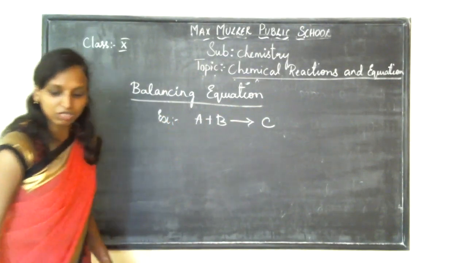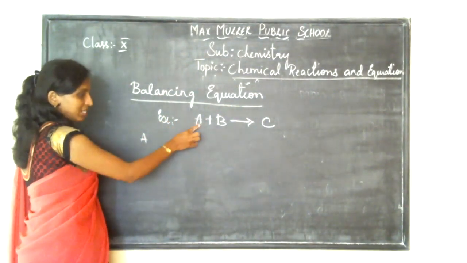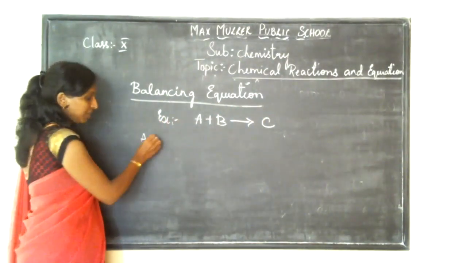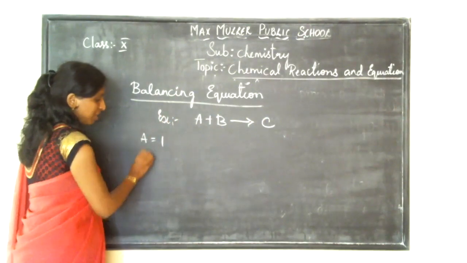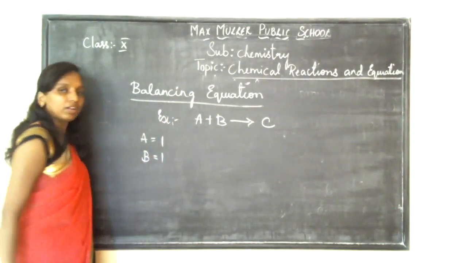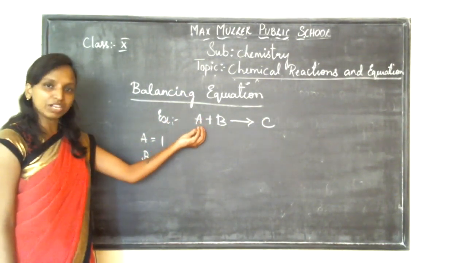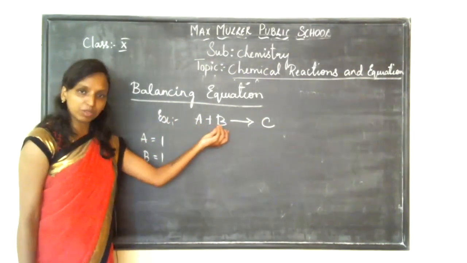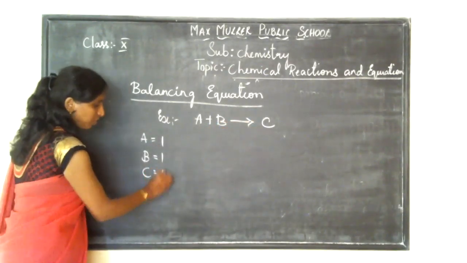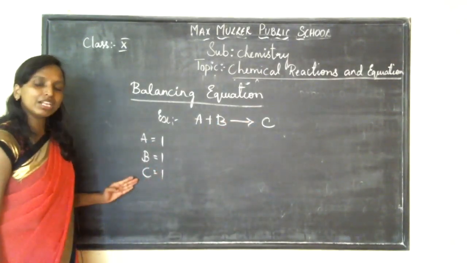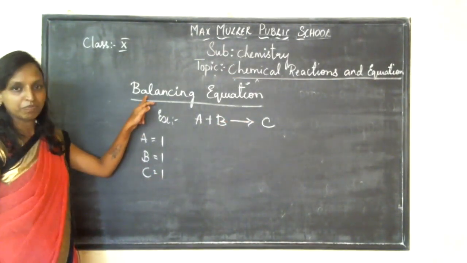A is having some mass. Atom A has some value, mass. Now if I take it as 1, atom B is having mass 1, then the mass of the atoms of both reactants should be equal to the product. So C is having 1. If the number of atoms and mass are equal, the equation is balanced.